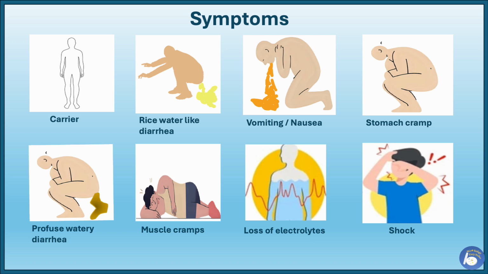Watery diarrhea, which can be pale, cloudy, looks like rice water and smells fishy. Cholera-related diarrhea comes on suddenly and can quickly cause fluid loss. Nausea and vomiting. Vomiting often happens in the early stages of cholera and it can last for hours. Stomach cramps. Severe symptoms. Profuse watery diarrhea.